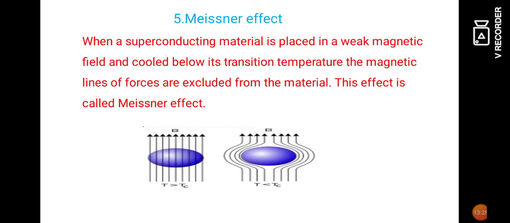Now we see no magnetic flux lines present inside the superconducting material. So this phenomenon is called the Meissner effect. So we can say superconductors are perfect diamagnetic materials, because two diamagnetic materials will repel each other.